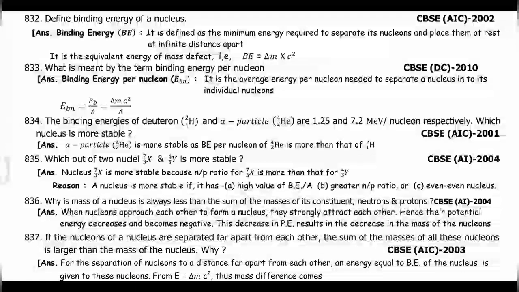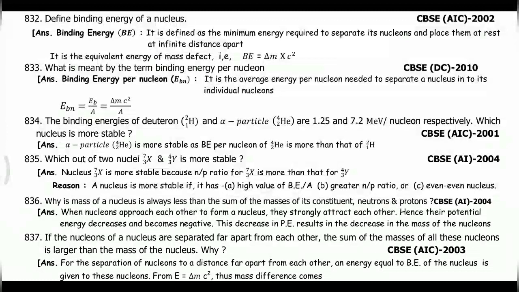Small definitions, 4 marks and 3 marks questions. First question: define binding energy of a nucleus. Already said, my children, the amount of energy required to split the protons and neutrons from the nucleus is called binding energy.